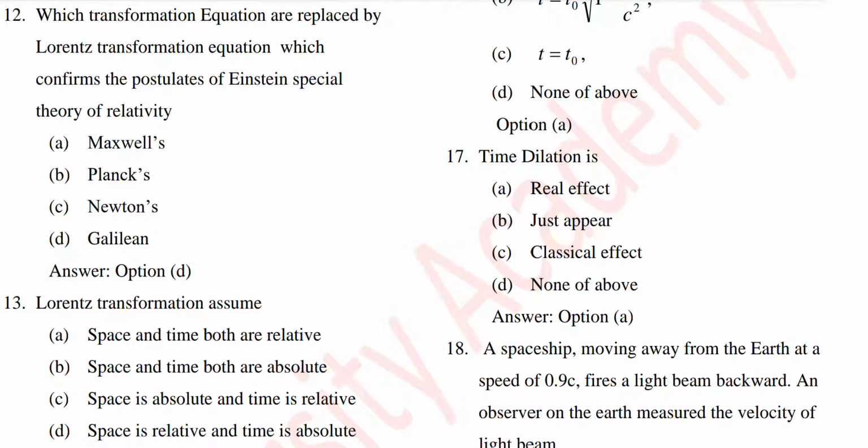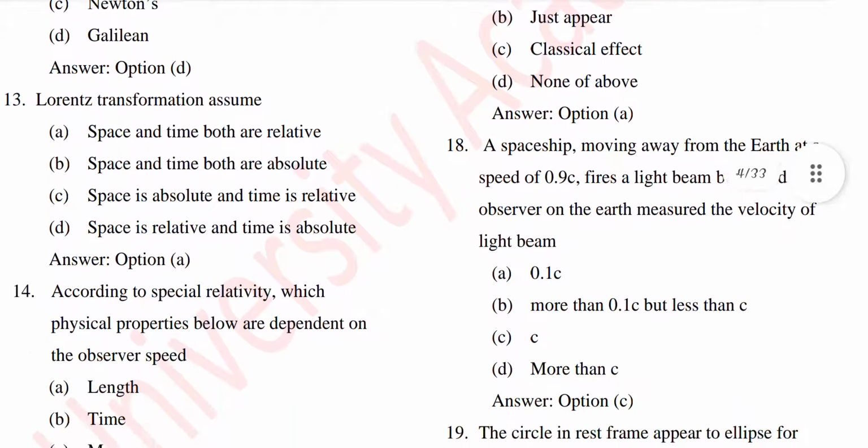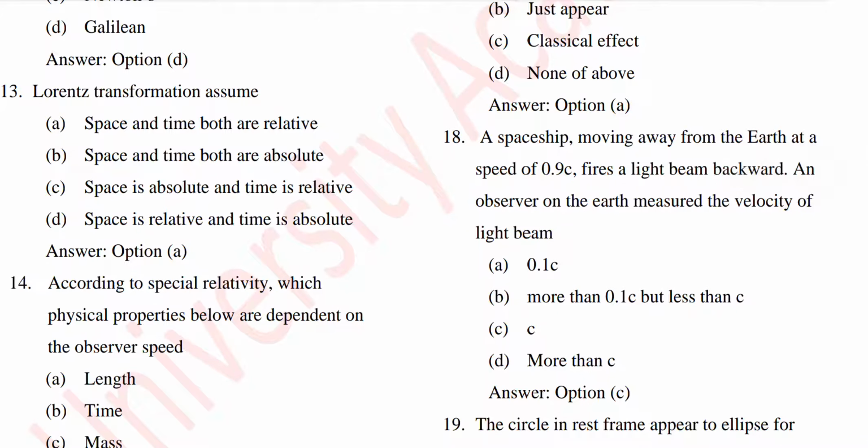Question number 12. Which transformation equation is replaced by the Lorentz transformation equation, which confirms the postulate of Einstein's special theory of relativity? The answer will be option number D, Galilean. Question number 13. Lorentz transformation is... The answer will be option number A, space and time both are relative.